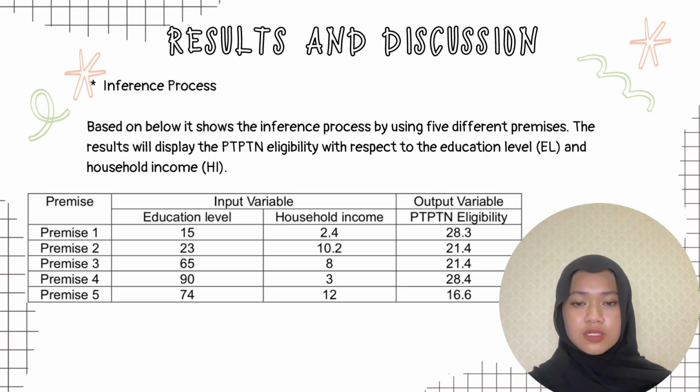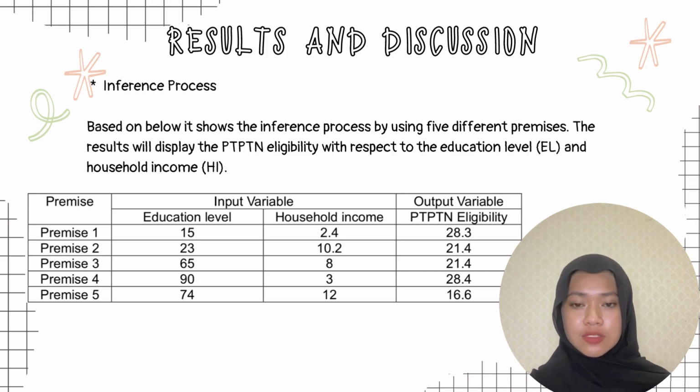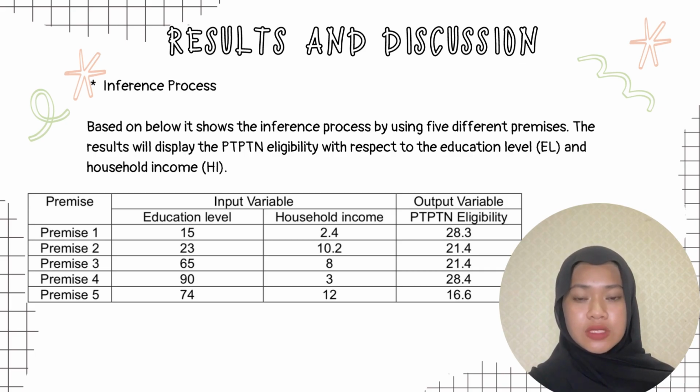Next, the last part of the result and discussion is the inference process. Based on the table below, it shows the inference process by using 5 different premises. The result will display the PTPTN eligibility with respect to the education level and household income. For the next page, it shows the PTPTN eligibility graph for each of the premises.